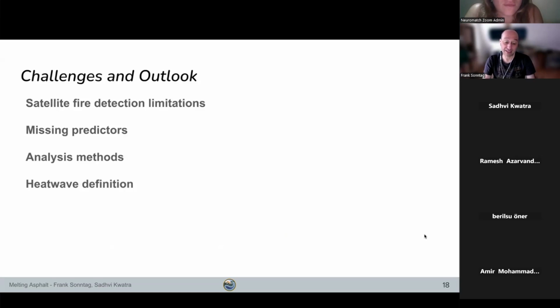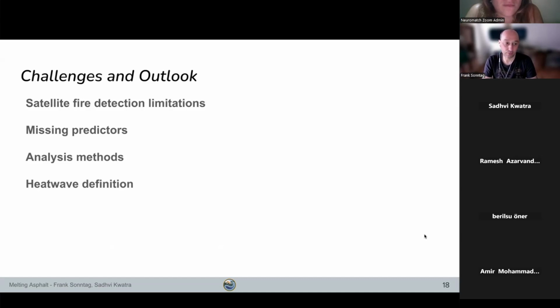Our studies did have some limitations. First off, the MODIS satellite data that we use to detect fires is known to undercount small fires. There have been comparisons between the MODIS data and the more recent Sentinel data, which has shown that fires below 250 meters in extent are severely undercounted in MODIS. Unfortunately, the Sentinel data is very recent, so we don't really have a long enough time span to use that.